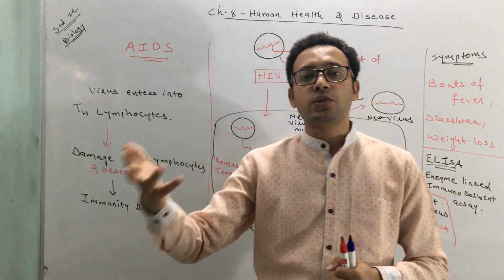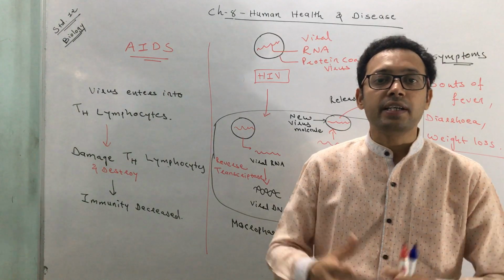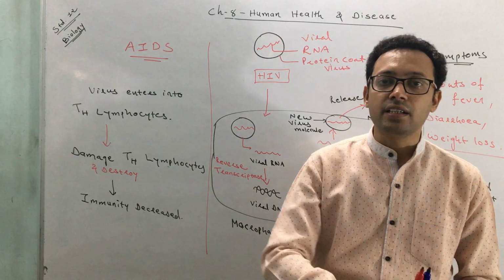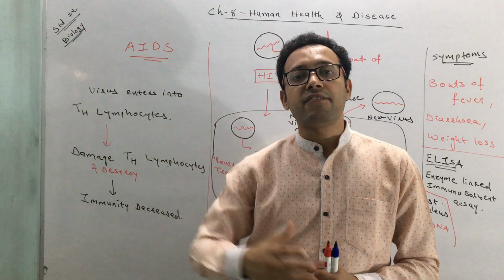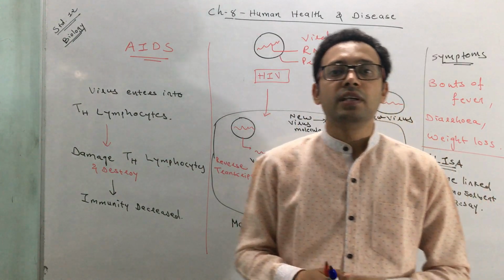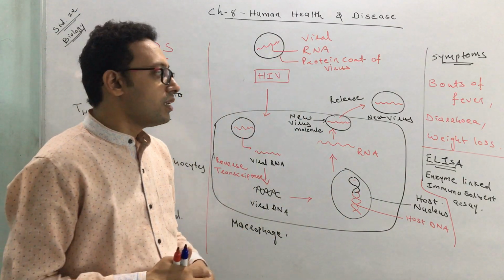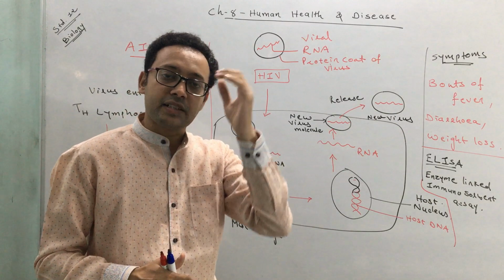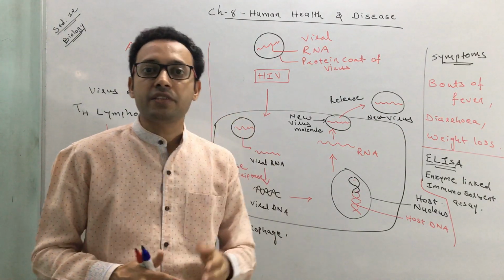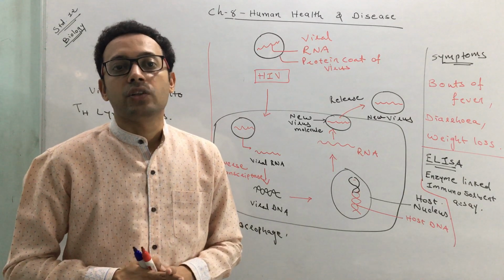If the patient is going to die in 5 years, but he is on antiretroviral therapy, it may happen that instead of 5 years, the patient may die after 10 years. The death occurs because the immune system is severely affected. So there is a treatment, but it is not so effective. Ultimately, prevention is better than cure.